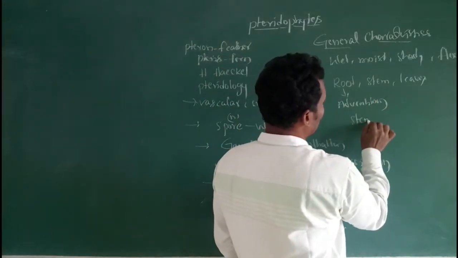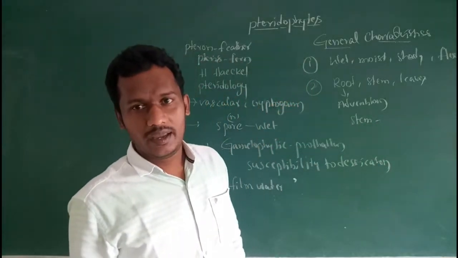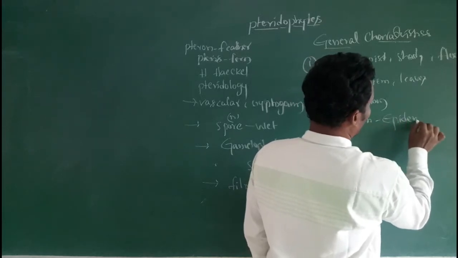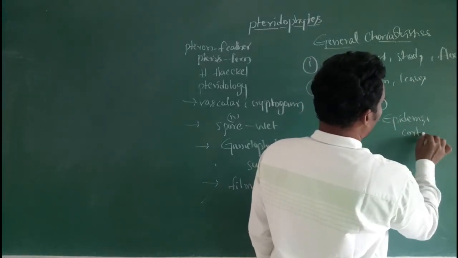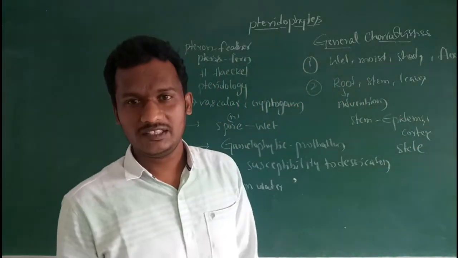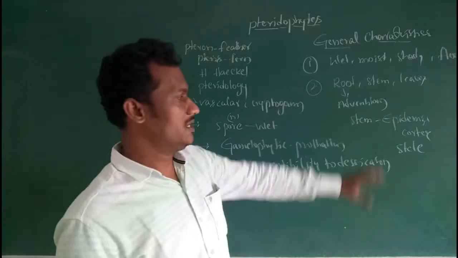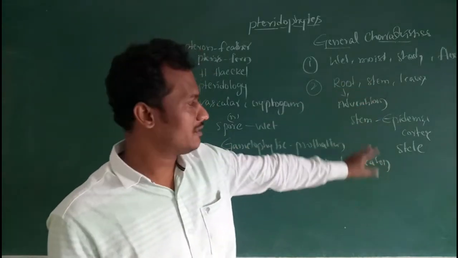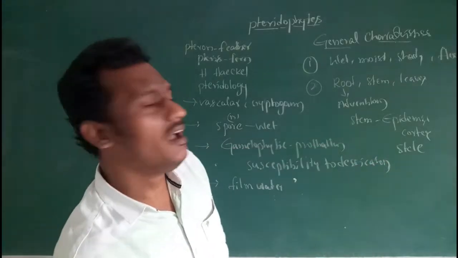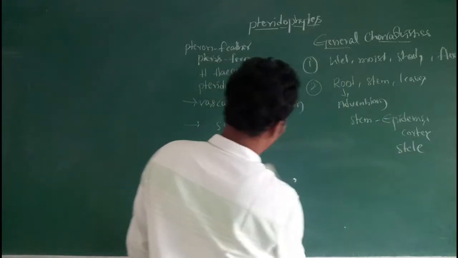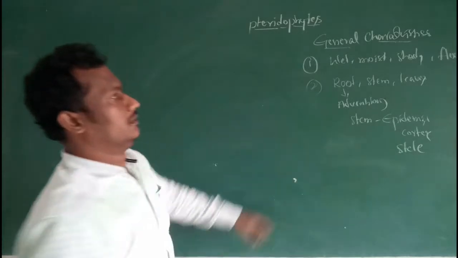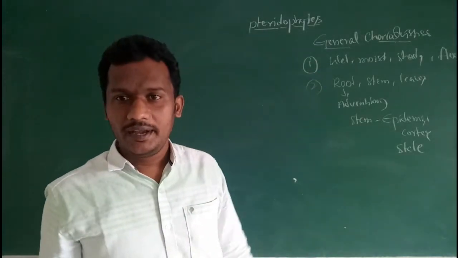The stem is differentiated into epidermis, cortex and stele, because vascular bundles are clearly differentiated and originated in pteridophytic plants. Stelar evolution originated in pteridophytic plants.